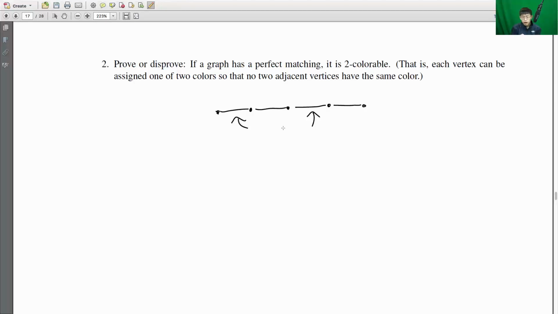So if you have this kind of alternating edge pattern, then maybe you could two-color it by assigning every other edge a different color. Fortunately, this does not work. The reason why is, in order for a graph to be two-colorable, we actually must have the degree of every vertex be less than or equal to 2. So to think of a counterexample, we could think of the complete graph on 4 vertices.